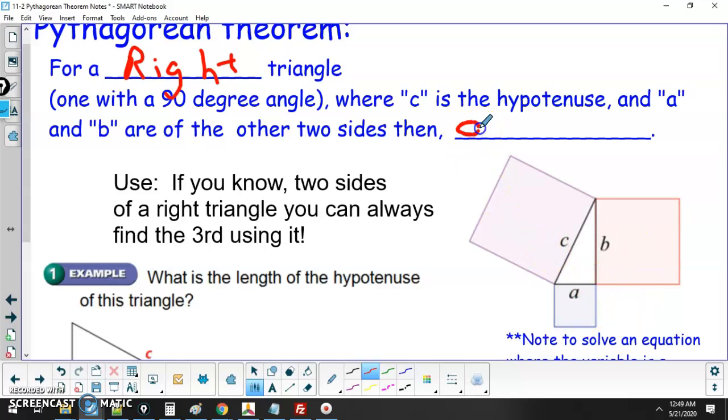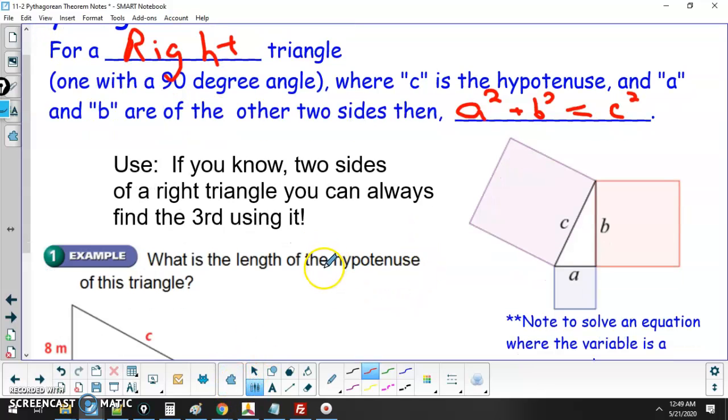The Pythagorean theorem states, and you want to memorize this, this is going to be used a lot in your math future: A squared plus B squared equals C squared. That means you can figure out any one of these three sides if you have the other two and you solve this equation. Just remember the hypotenuse is the one by itself and it's C.